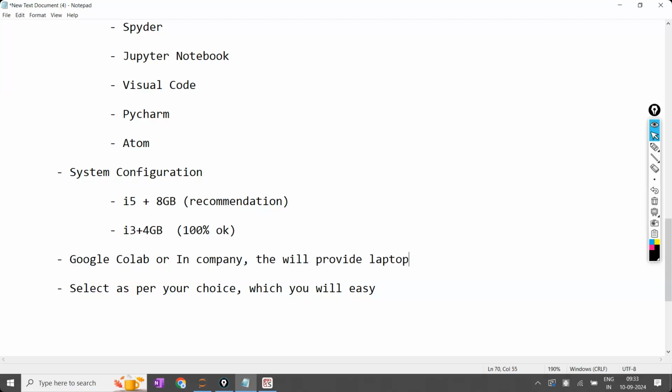Sir, if the company has not provided the laptop, first quit the company. Don't join that company, because it does not have the money to give laptops to employees, and there will be no growth in that company. Generally, to my knowledge, 99.99999% of companies for data science and data analytics provide laptops. I have not seen even one company till now that does not provide the laptop. If any company does not provide one, better to quit, not to join.